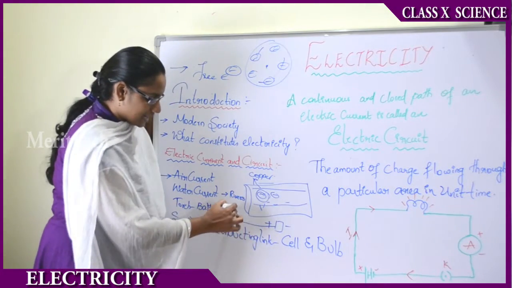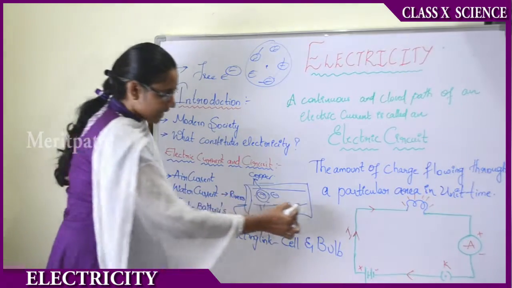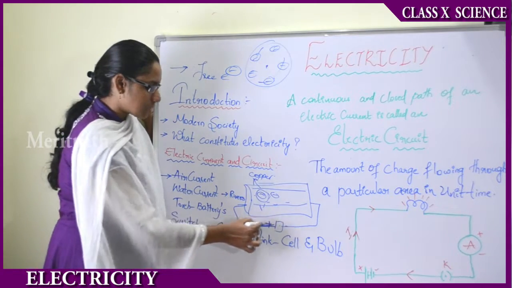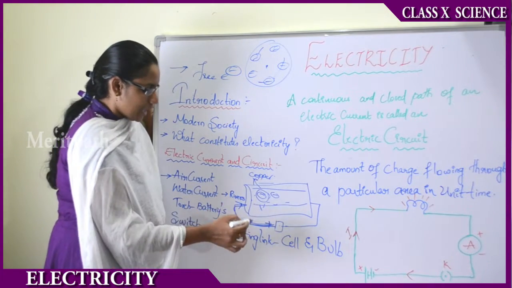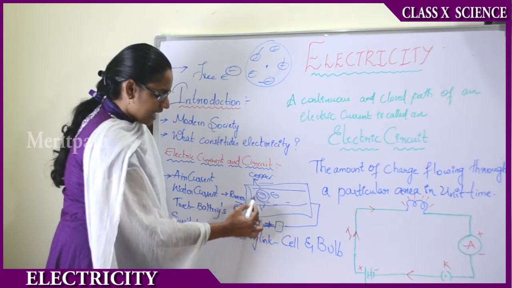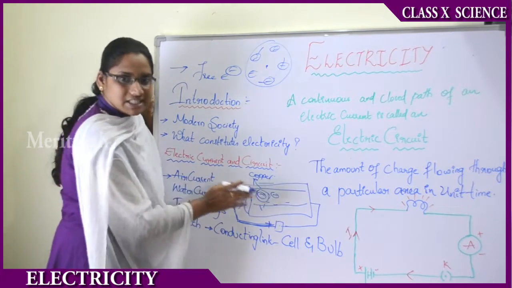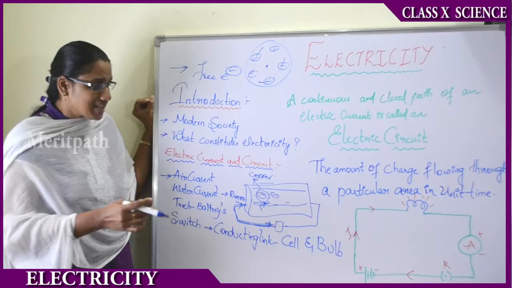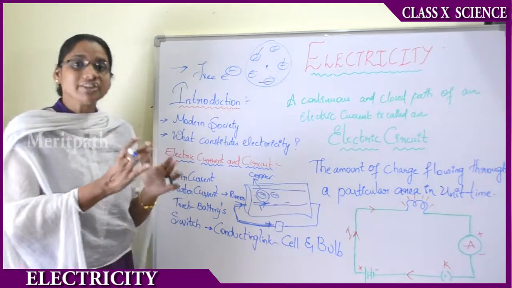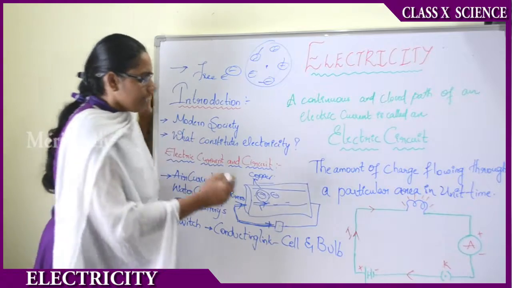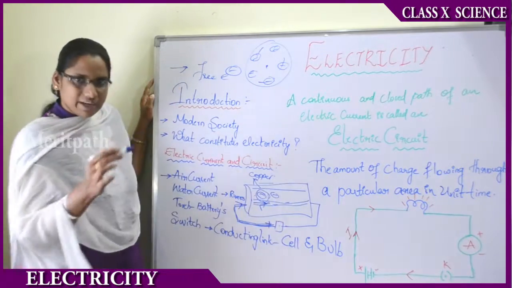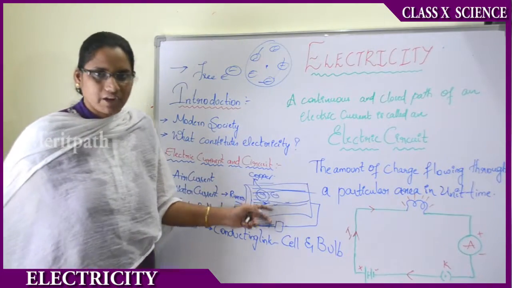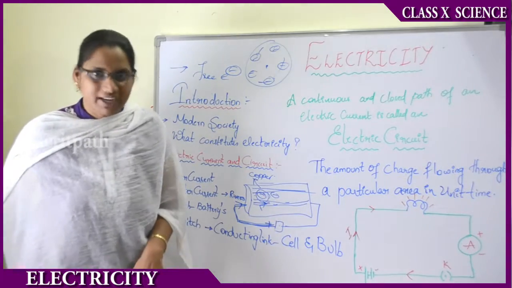These batteries are connected to the copper conductor we are using, right? When the batteries are connected, the charge will be flowing in this direction. That means these electrons will be aligned. A force is exerted on these electrons and they will be flowing in the opposite direction. That means they are attaining a certain direction to flow, right? So there is a flow of electrons in a particular direction and thus the flow of current takes place. Okay, I hope you understood. The flow of electrons leads to the generation of electricity.